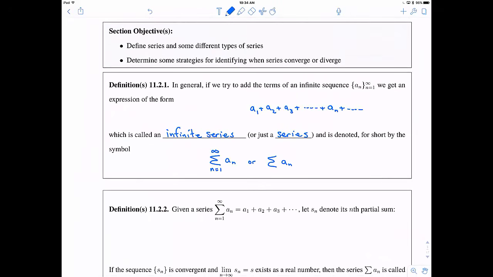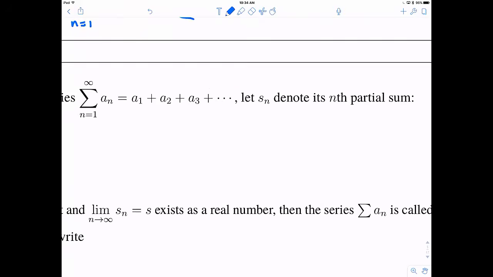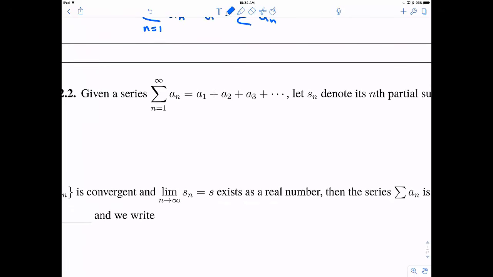All right, let's define here. Suppose we have a series, and we denote S sub n to be the nth partial sum. S sub n is the sum from i equals 1 to n of a sub i. So that is a1 plus a2 plus all the way up to an, but then it stops.